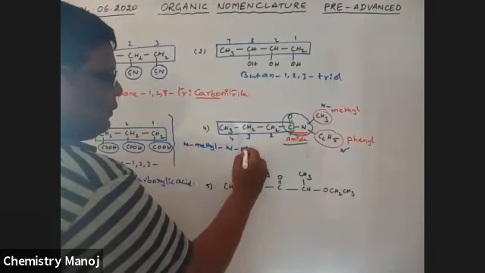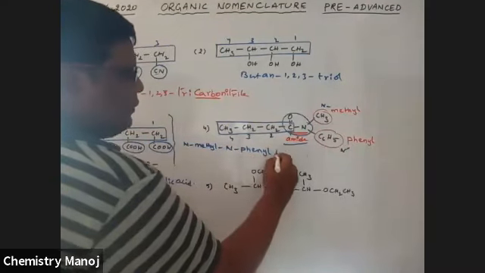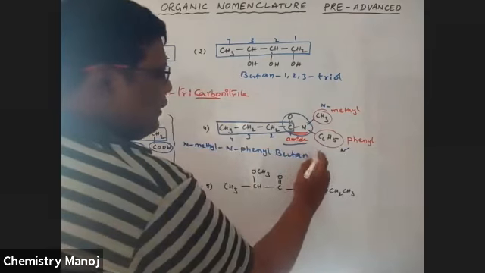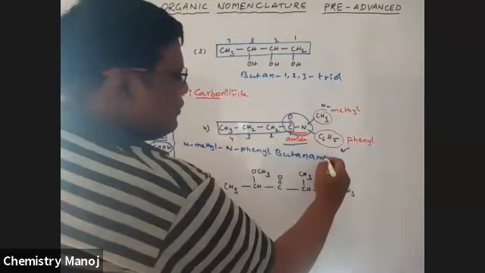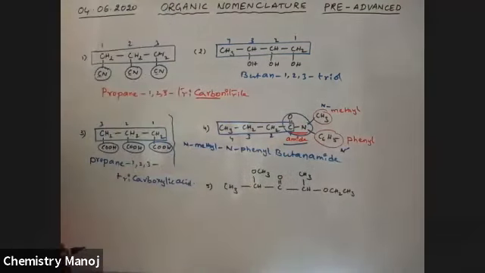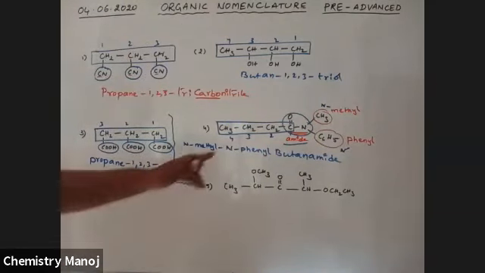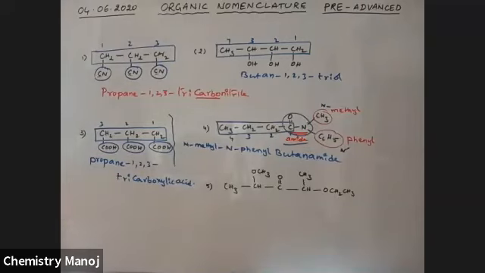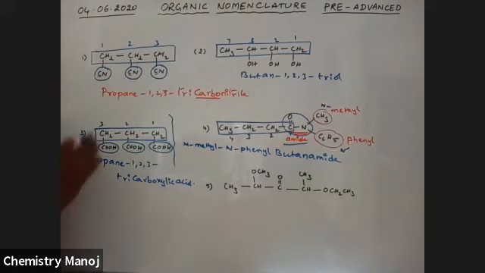N-methyl, N-phenyl, butanamide. N-methyl, N-phenyl butanamide is the IUPAC name of this compound. Okay. So very, very important examples, my dear boys. That's why I selectively took some examples.